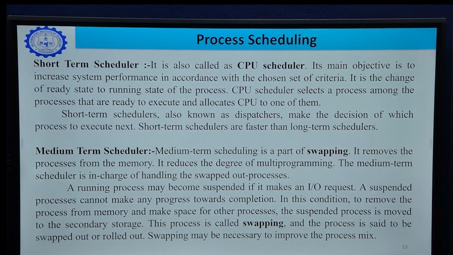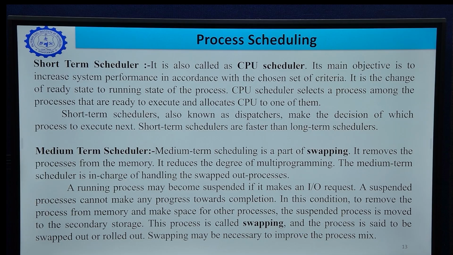Running process, if it makes an input output request, then the medium-term scheduler comes into the picture. It swaps out the process, and after completion of the input output, it then moves the process from waiting to ready state. A suspended process cannot make any progress towards completion.